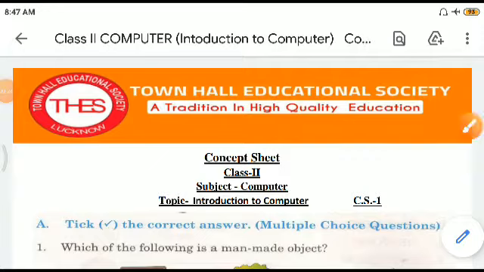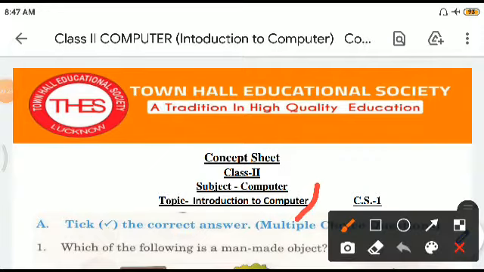So basically, computer has become one of the key aspects of our day-to-day routine, right? Mobile is also a type of computer. You do lots of things nowadays on the mobile, which were previously done on the computer. So let us move ahead in this very interesting chapter, right? Let us try to do some questions which are there in the concept sheet.